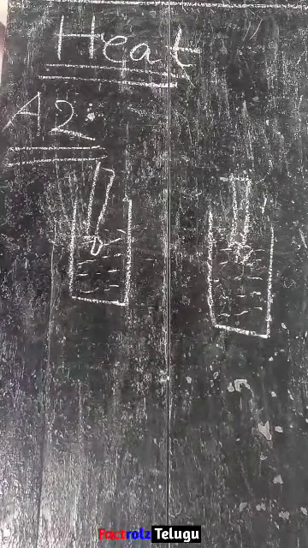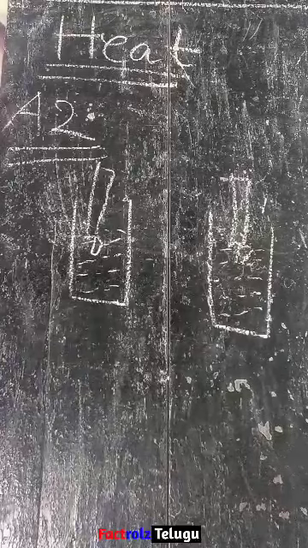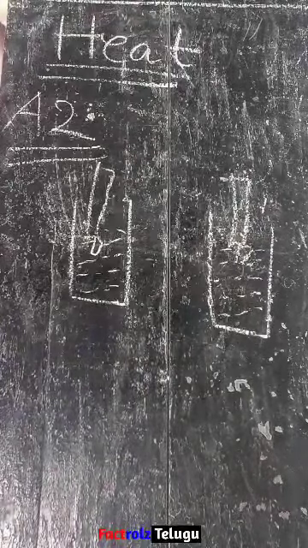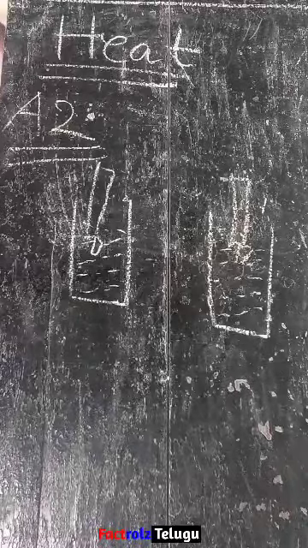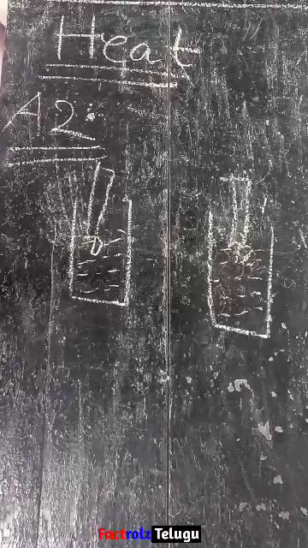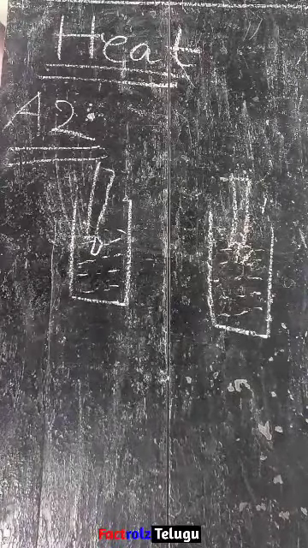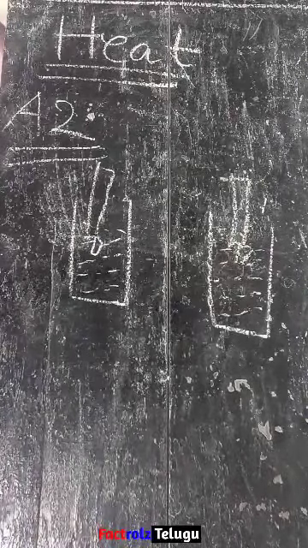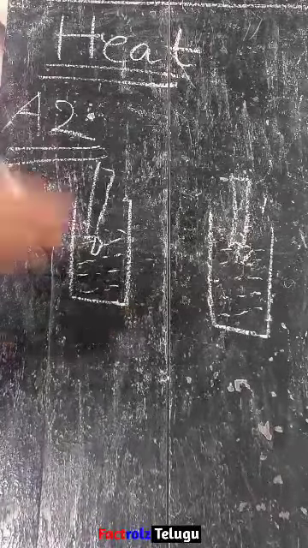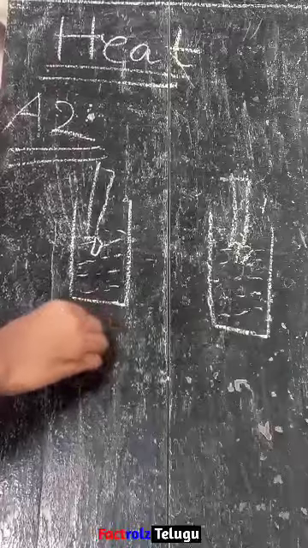So what did you observe when you placed these two thermometers in, one in the hot water and one in the cold water? Another question: does the mercury level increase or decrease? If you have the thermometer, observe and keep a comment, or otherwise we will discuss in the class. Now place the thermometer in the cold water and observe the changes in mercury level, whether the level decreases or increases. So we have done both, the hot water and the cold water.